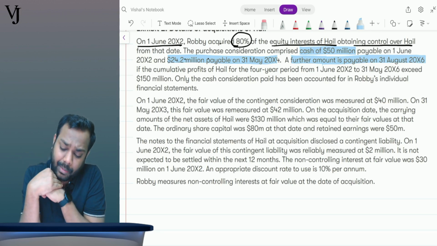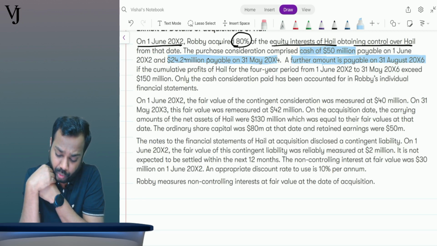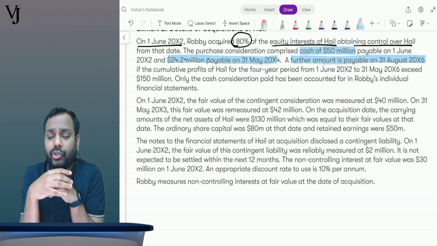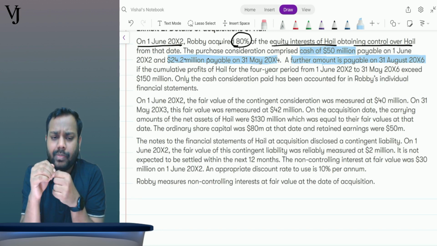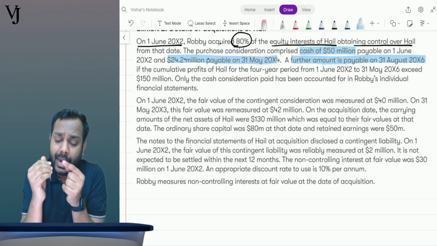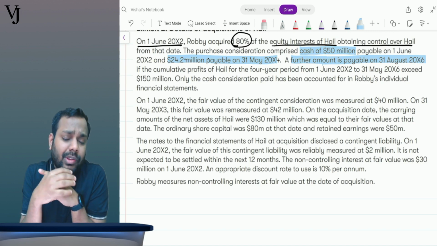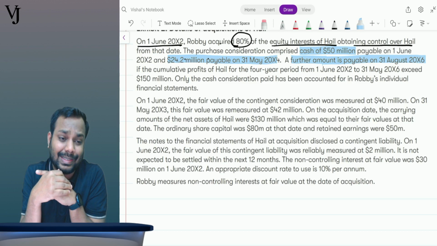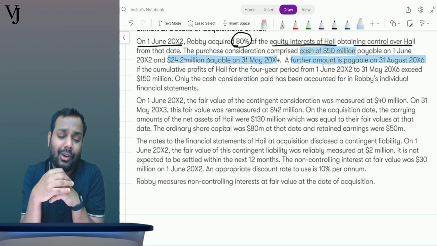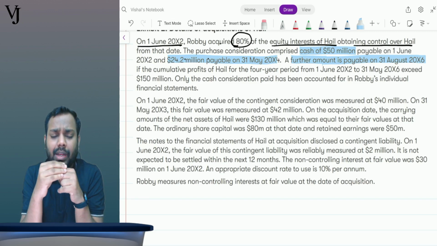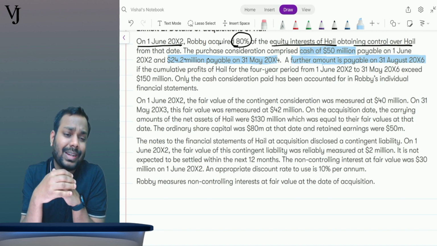The second point is a further amount is payable on 31st August 20x6 if the cumulative profits of Hale company for the 4-year period exceed 150 million. Now this further amount paid on 31st August 20x6, the amount is not given. It should be paid after a fixed period of time, but the payment is not fixed. Why? Because it is dependent on satisfaction of some future conditions. If you can recall, I discussed in my class that if a payment is dependent on some future conditions, it becomes contingent consideration.